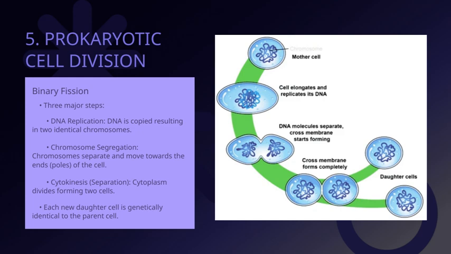All these processes are part of what we call binary fission, which is the primary method of reproduction in prokaryotes. To sum up, these major steps, DNA replication, chromosome segregation, and cytokinesis, work together seamlessly to produce two genetically identical daughter cells, helping bacteria grow and thrive.